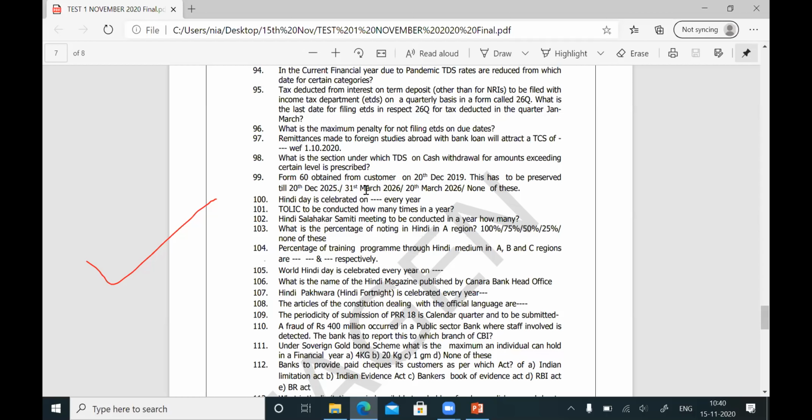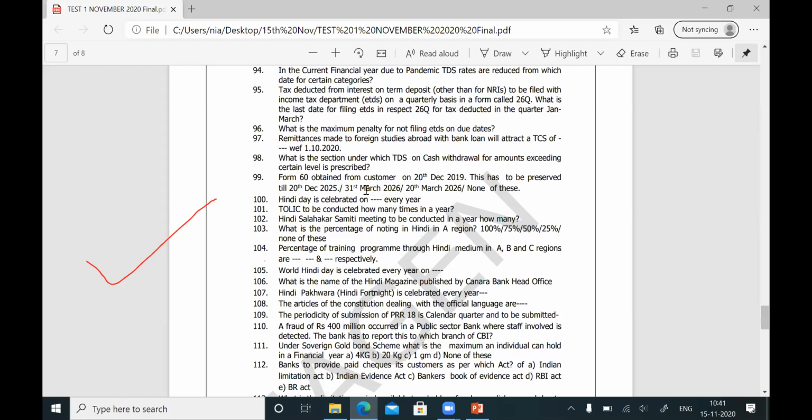So Form 60 you will obtain wherever PAN number is not given for certain transactions. Whereas for 15G, 15H, you should not accept without PAN number. You should not obtain 15G, 15H by obtaining Form 60. For 15G, 15H, PAN number is a must. If PAN number is not given, you should not accept 15G and 15H. For some other transactions where PAN number is not there, you can accept Form 60.